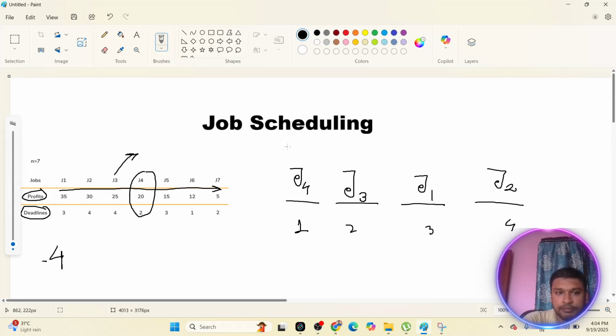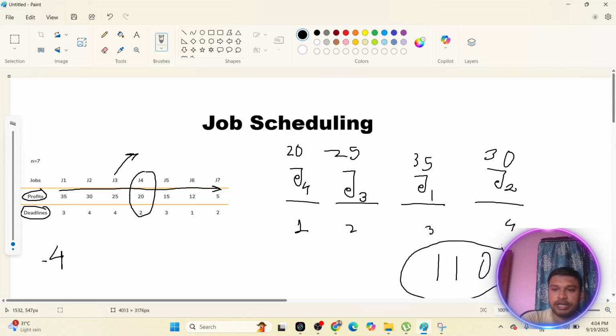So what would be my maximum profit? My maximum profit would be 20, now 25, now 35 and 30. If you just sum up, what would it be? 110. So 110 would be the maximum profit for this job scheduling algorithm.